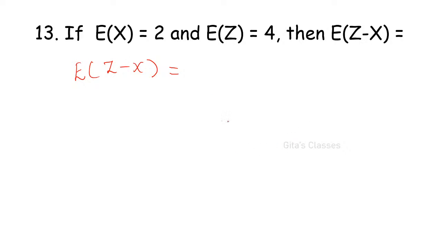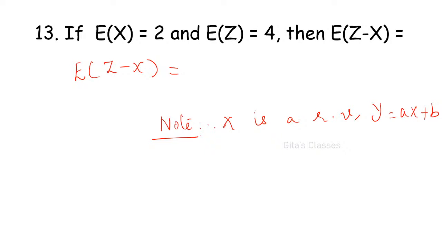If x is a random variable, whether it is discrete or continuous, and y is equal to ax plus b, please remember these things. Already we have proved all these things. Yes, ma, very good, excellent. Kirtika, Uma, Nagalakshmi, Harika, Kiran, all of you are right.